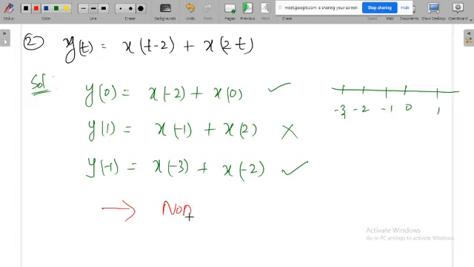This system is non-causal. Anyway, again this is a dynamic system, non-causal and also dynamic. Static or dynamic you can easily tell. Only if t is there, this is static, but there is some operation on t, so that's why this is dynamic. This is non-causal and dynamic.